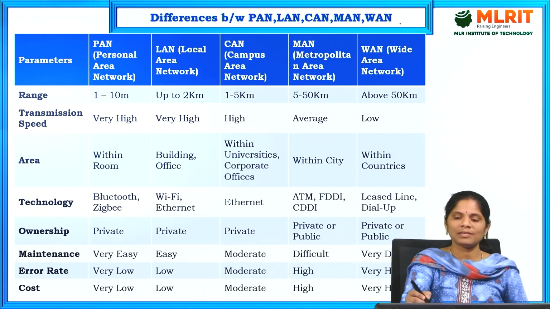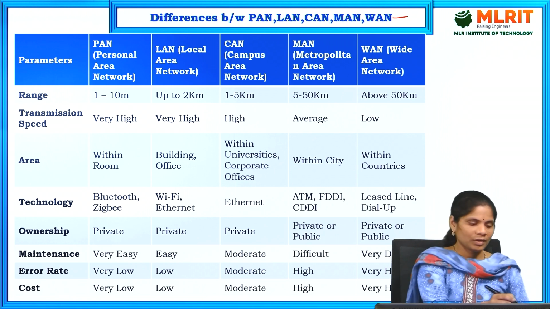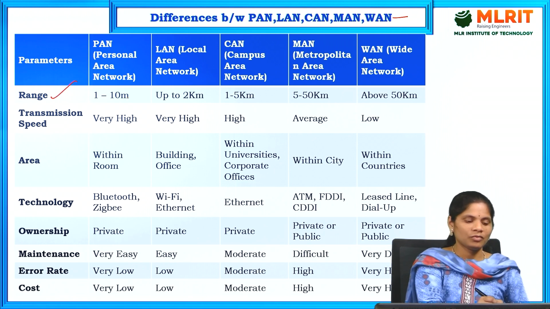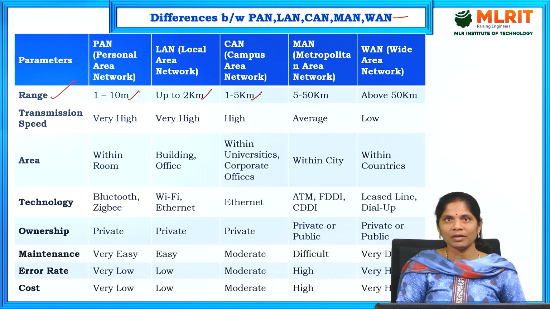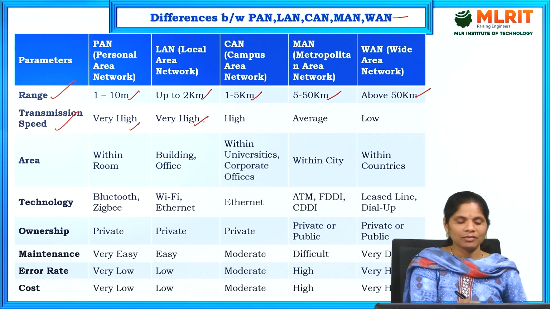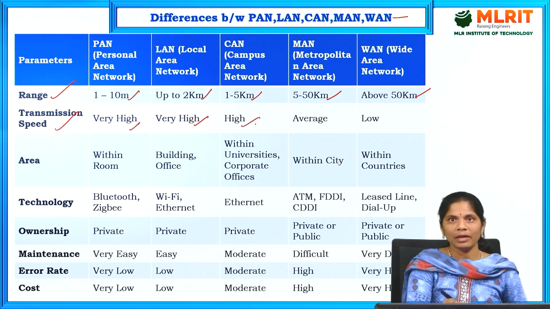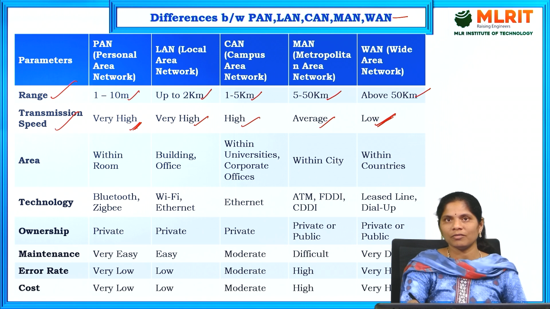And finally, we will see the differences between PAN, LAN, CAN, MAN and WAN. First one is range. Coming to the PAN, the range is 1 to 10 meters, and coming to the LAN, up to 2 kilometers, and the range is 1 to 5 kilometers in CAN. Coming to MAN, the range is 5 to 50 kilometers, and above 50 kilometers in wide area network. And transmission speed in PAN is very high, in LAN is very high, in CAN is high, MAN is average, and WAN is low. Because it is a small network, the speed is high. Here it is a larger network, so the speed is low.